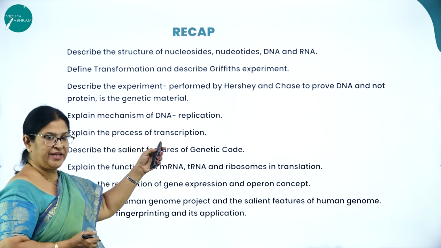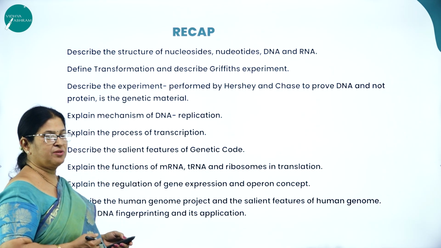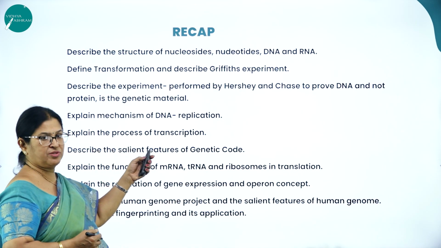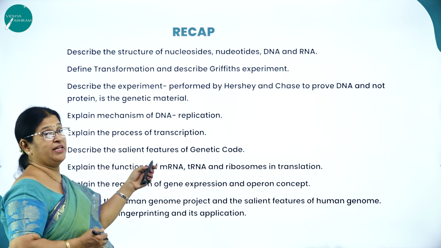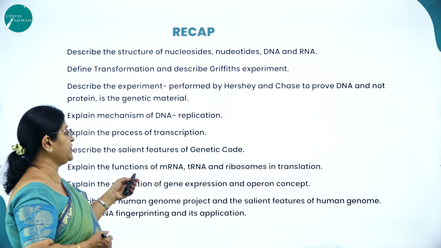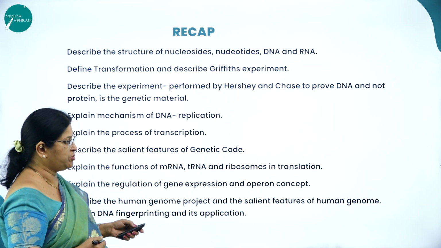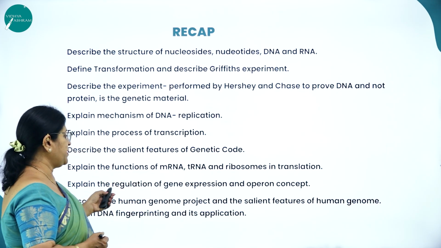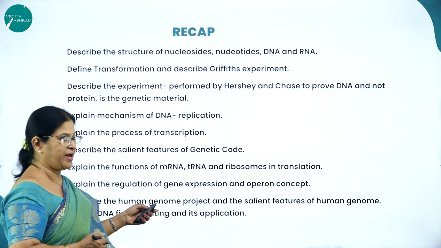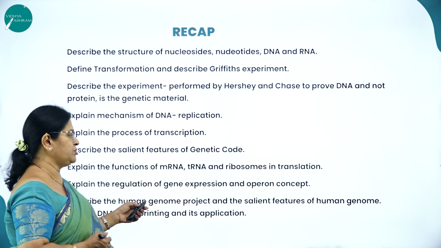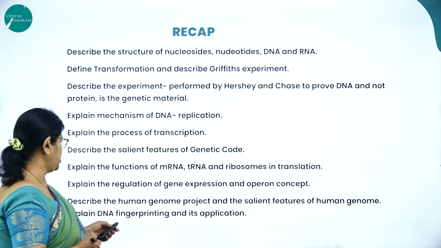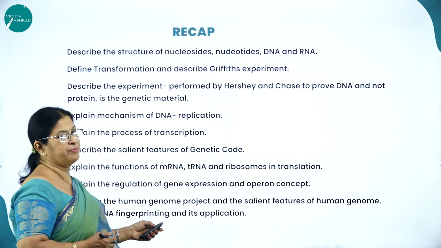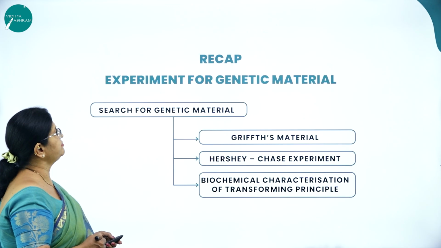Explain the mechanism of DNA replication, which is called semi-conservative DNA replication. Explain the process of transcription. Describe the salient features of the genetic code. Explain the functions of mRNA, tRNA, and ribosomes in translation. Explain the regulation of gene expression and the operon concept. Describe the Human Genome Project and the salient features of the human genome. Explain DNA fingerprinting and its applications.